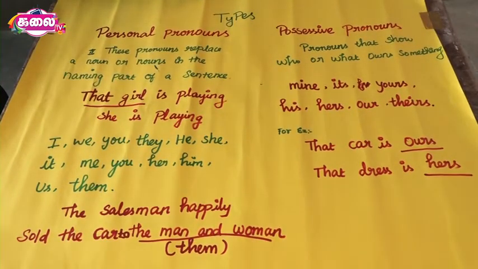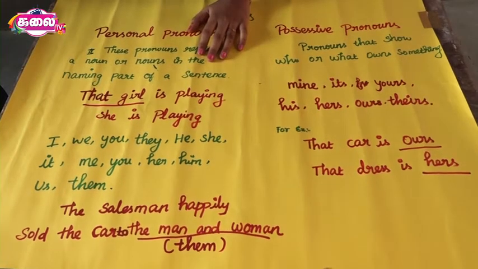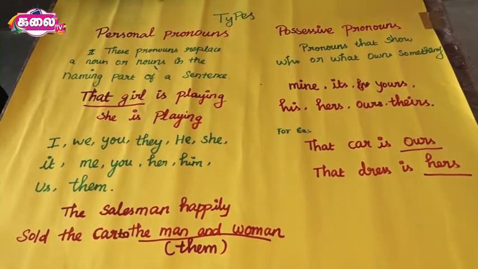For example, a boy walks with a dog. The dog has bushy tail. Here, instead of the dog, we can use it. So the sentence is, a boy walks with a dog. It has bushy tail. Okay students, what is personal pronouns?